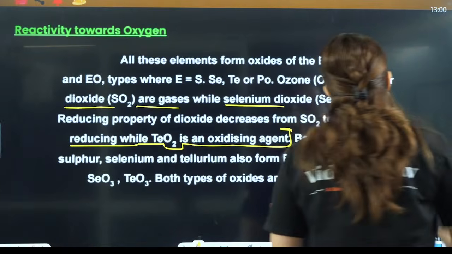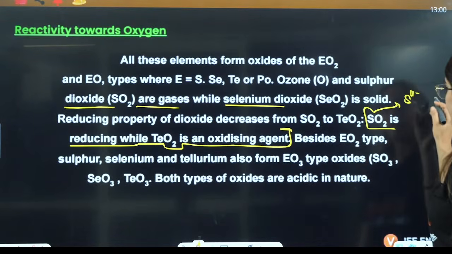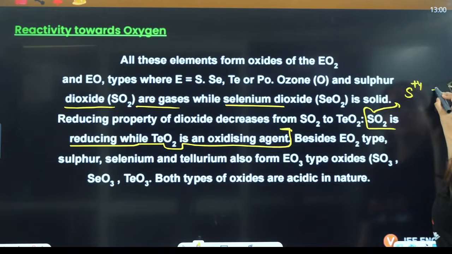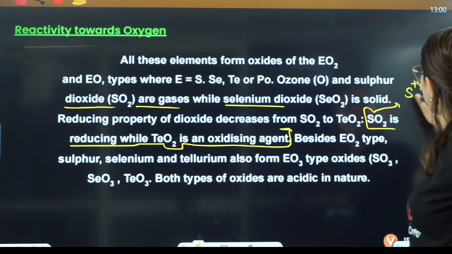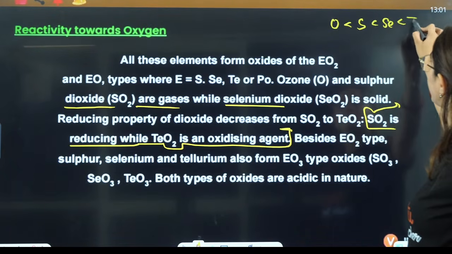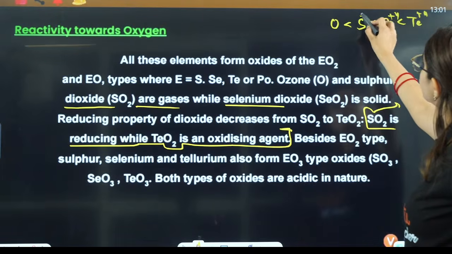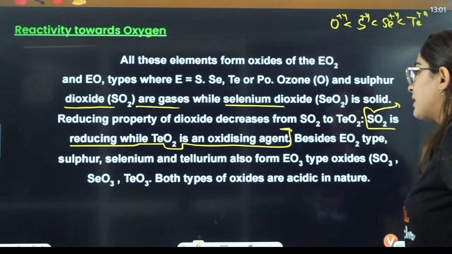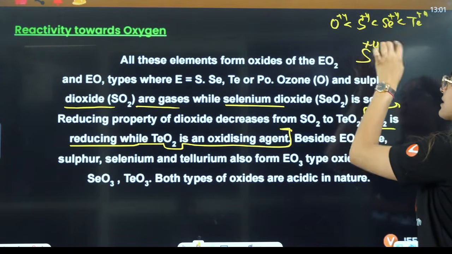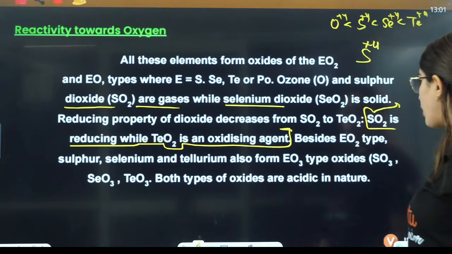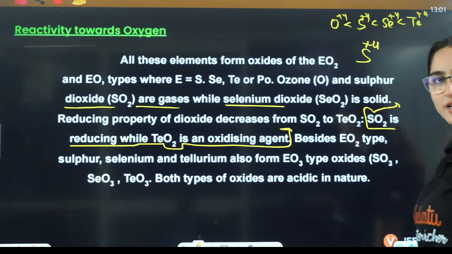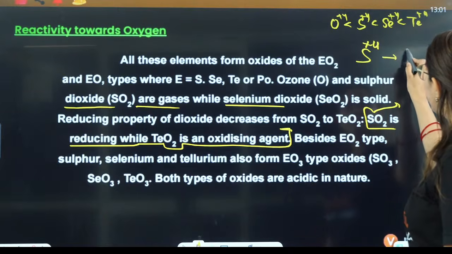Why? Because in SO2, sulfur is +4. Now this is tellurium, also +4. We know that down the group the lower oxidation state is more stable. So oxygen, sulfur, selenium, then tellurium. The lower oxidation state is more stable in the case of tellurium, as compared to sulfur. So sulfur is not that stable in the +4 oxidation state, so it can easily change its oxidation state. If it is behaving like a reducing agent, that means it itself is getting oxidized, so it can easily oxidize to the higher state.